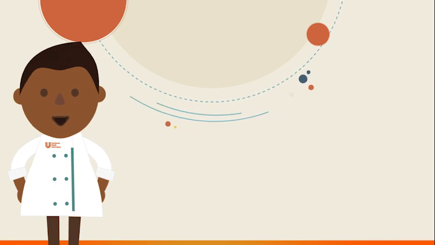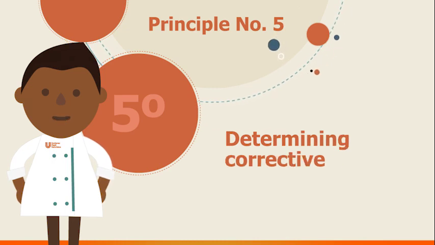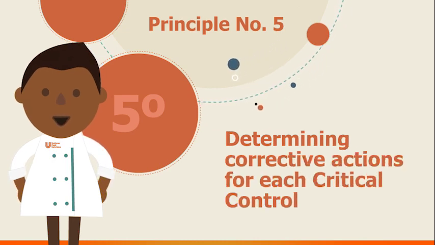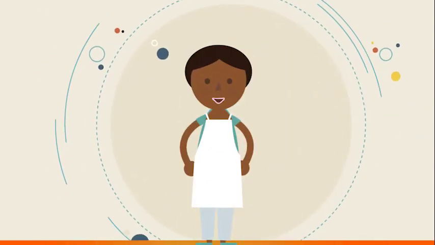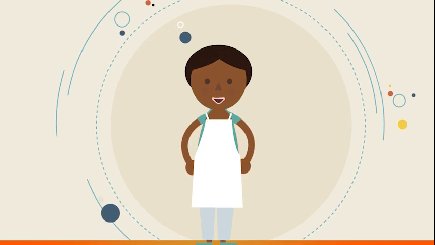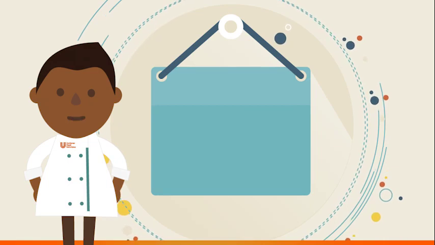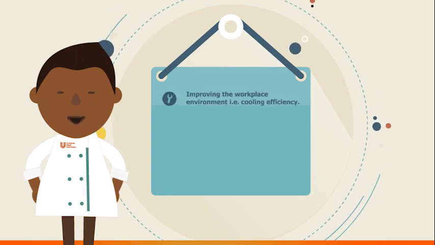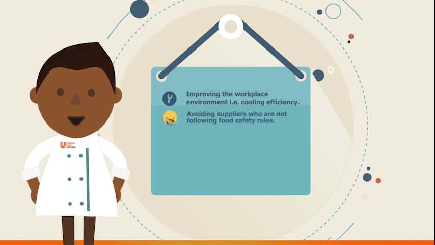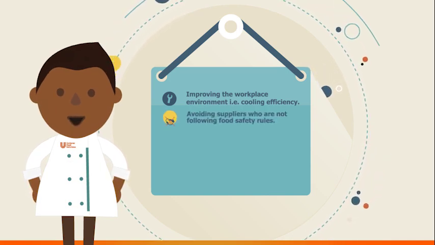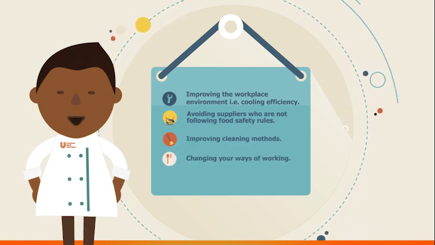Now you need to know how to fix any problem that you can see when you are watching the critical control points. The fifth principle is determining correct actions for each critical control point. If you notice a problem from the previous step, what are the next steps to make sure food is safe? Here are some examples of corrective actions. Making the workplace environment better, like making sure cooling is what it is supposed to be. Changing or staying away from suppliers who are not following food safety rules. Improving cleaning methods. Changing your ways of working.